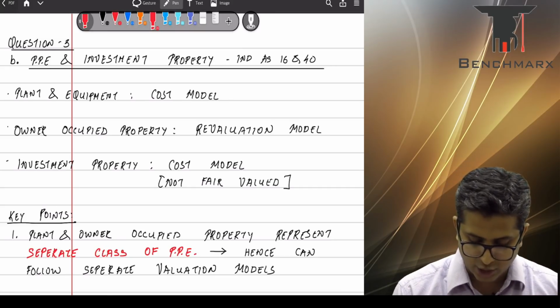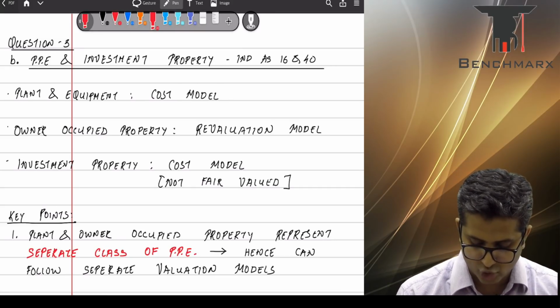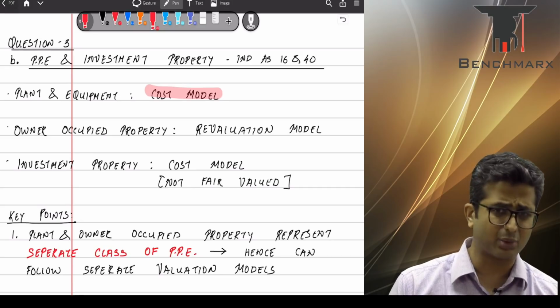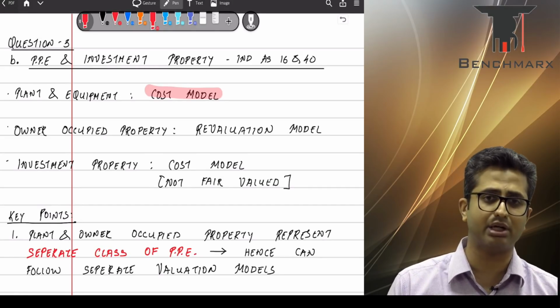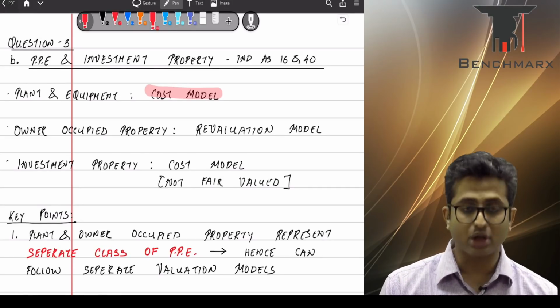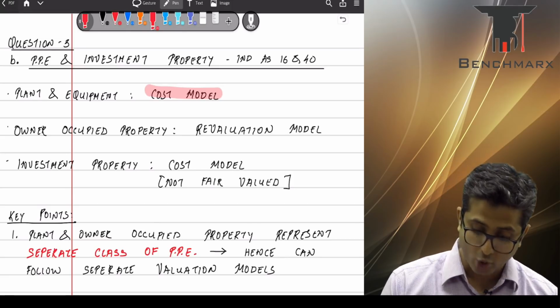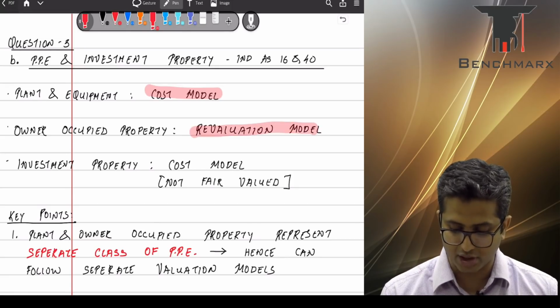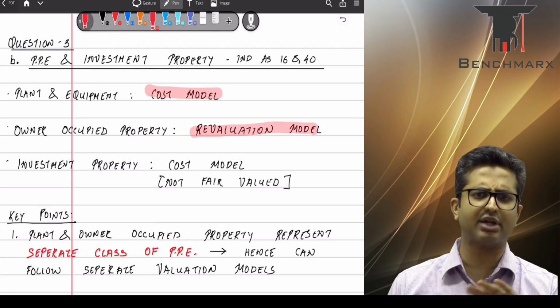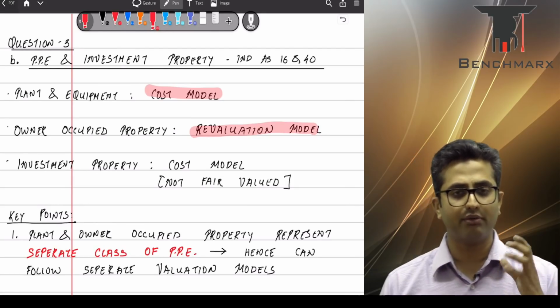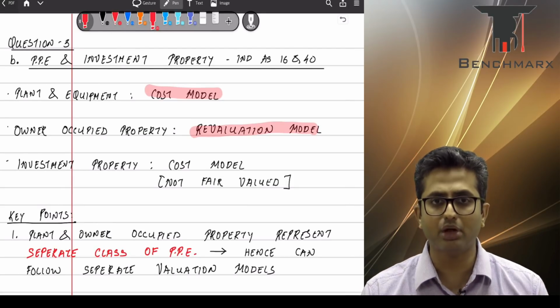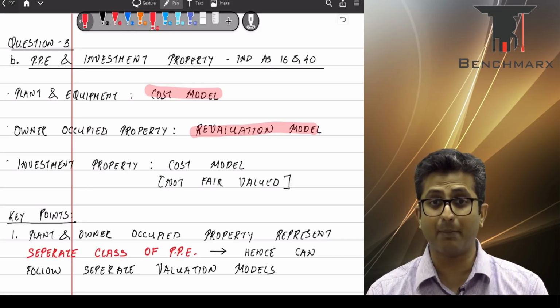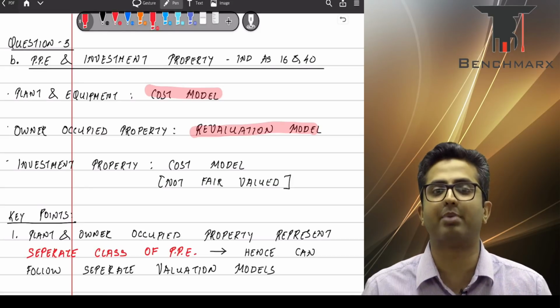First is plant and equipment, which is shown under the cost model. Now plant and equipment is PPE, it is covered under Ind AS 16. Then you have owner occupied property, which is also PPE, which is covered under Ind AS 16, and Ind AS 16 gives you a choice. You can value the assets at the cost model or at the revaluation model, but that choice is given for a class of property, plant and equipment.